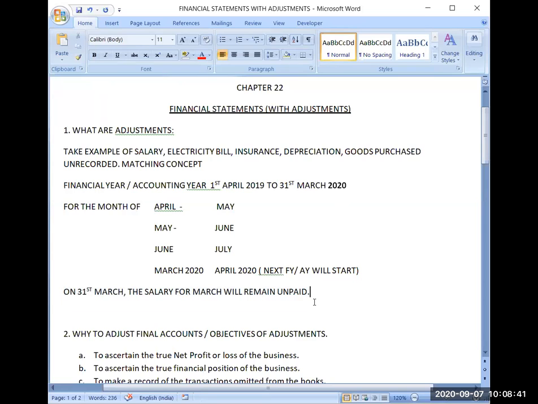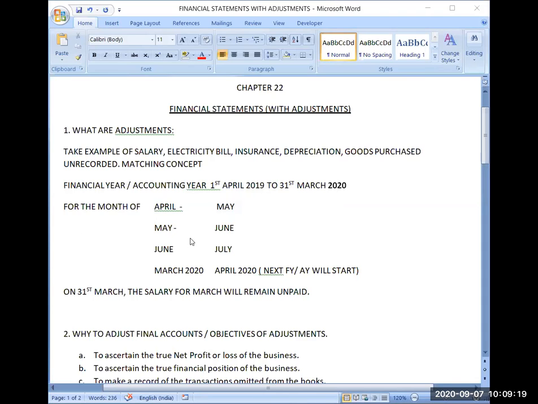Okay. So see, one query is there. This is the same financial year. So there is no difference, because I am paying the salary of May in the month of June, again in the same financial year.